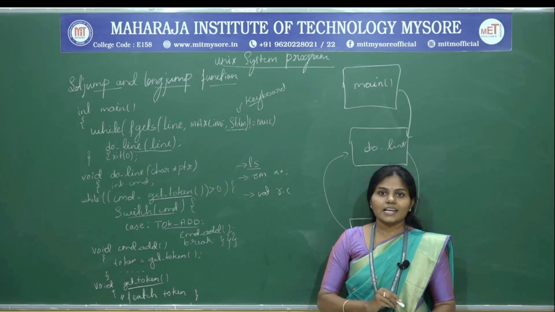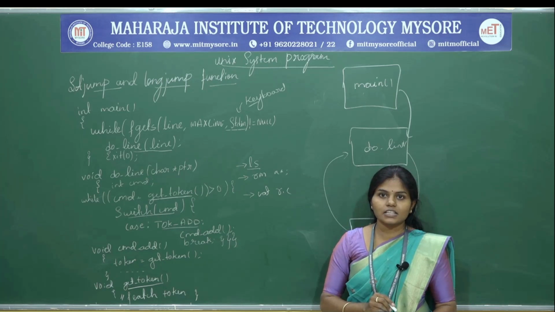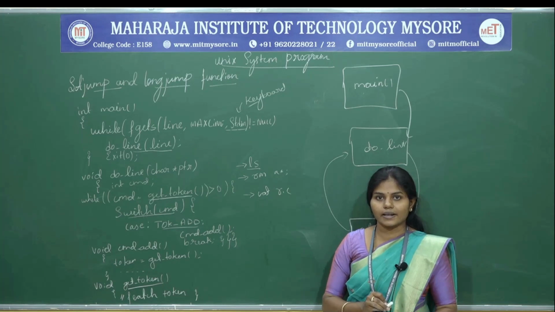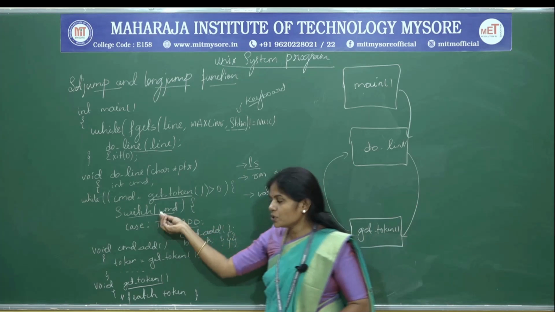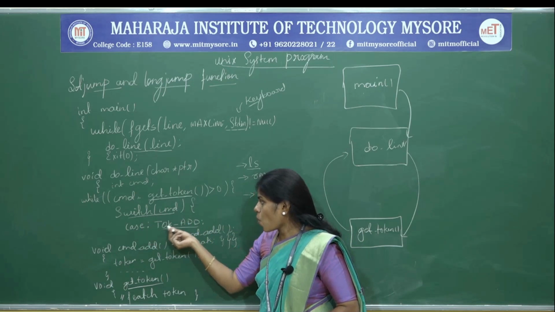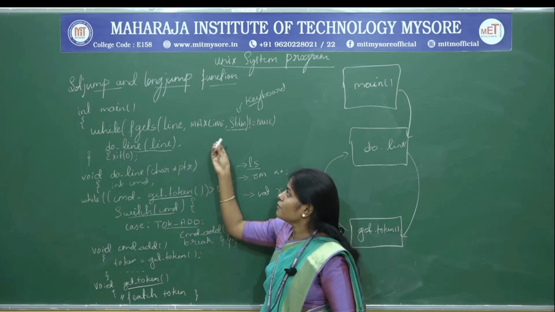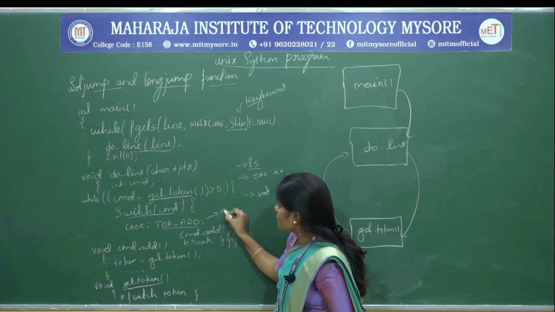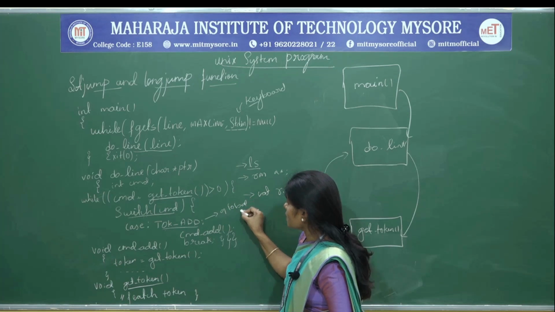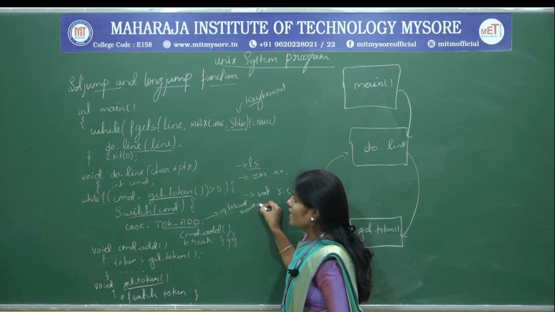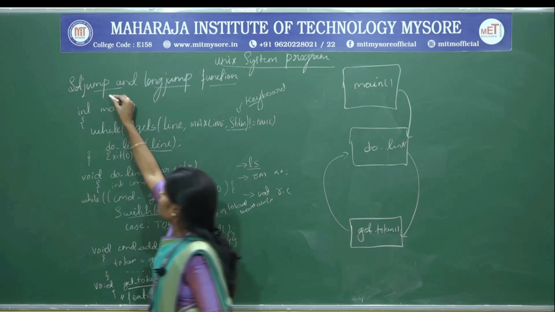So we know that the ls command will be used for listing the file names in the directory, right. So that command it is going to take, and then case token add. So what is this token add? That I am going to define as a global variable. See here, it is a global variable. So where do we have to make use of this global variable?